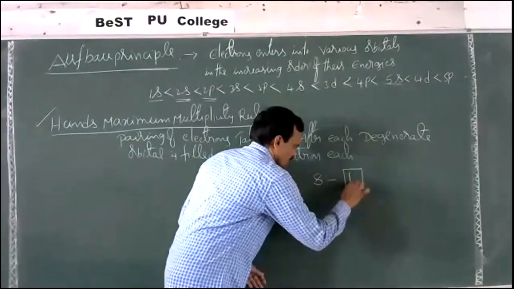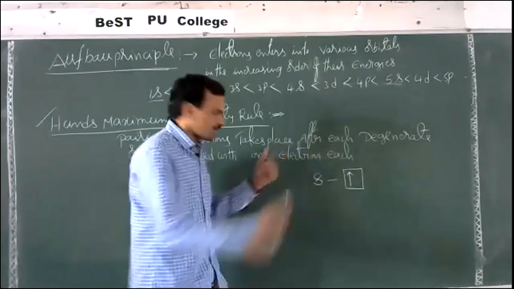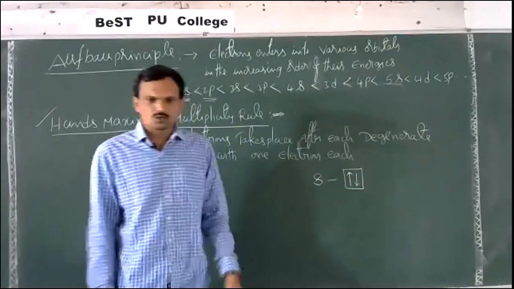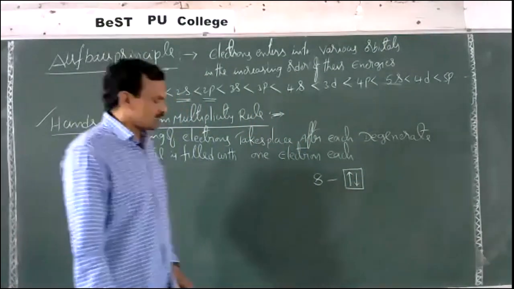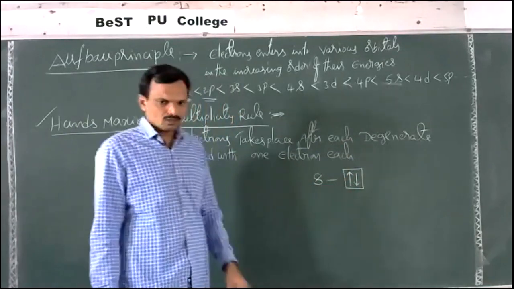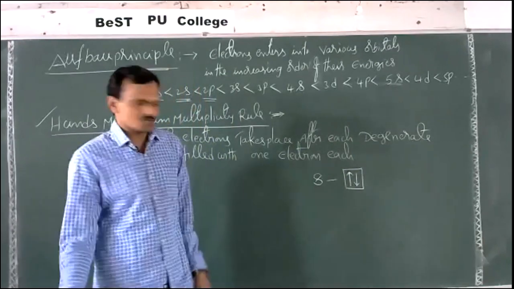This is the first electron. Since it contains only one orbital, the pairing takes place immediately. The two electrons in an orbital are represented by two arrows, one upward and one downward, meaning one indicates clockwise direction and one indicates anti-clockwise direction.